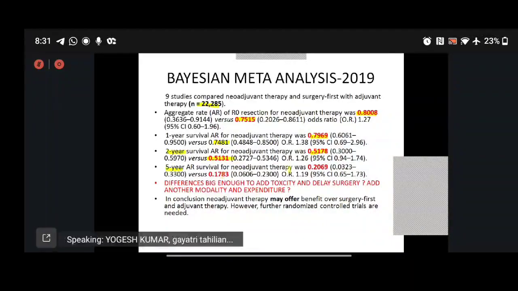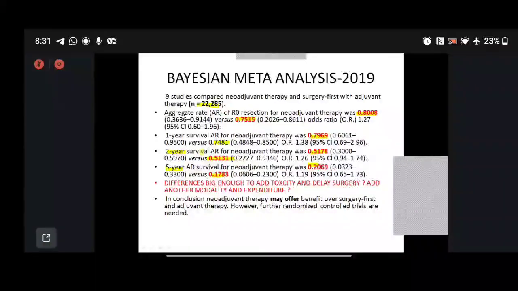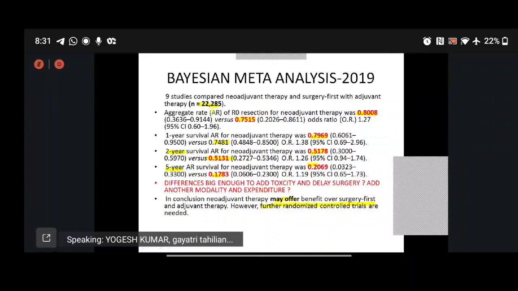Then for 5-year survival, it is 0.2 and 0.06 in the surgery arm. So there are differences which do favor it. But in the network meta-analysis, this is a line from them, that neoadjuvant therapy may offer benefit. However, they do not recommend the same even with such big numbers, which raises the question: is it right to add more toxicity, 30% toxicity, to these patients, delay surgery, lose the golden window of resectability, add another modality to surgery and adjuvant therapy, and increase the expenditure?